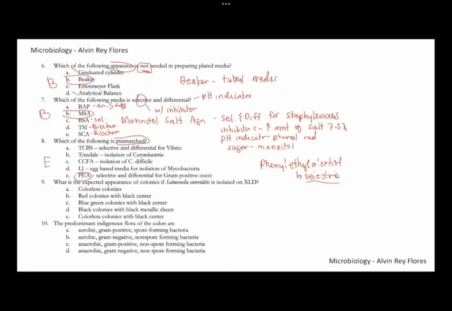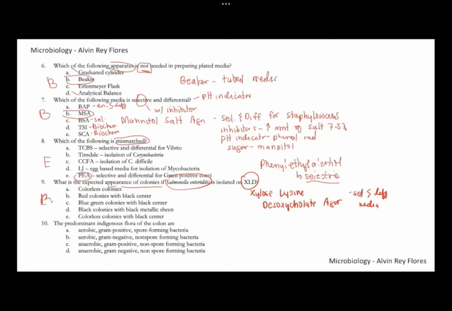Number nine, what's the expected appearance of colonies if you have Salmonella enteritidis isolated on XLD? XLD is your xylose lysine deoxycholate agar. This is a highly selective and differential media for the growth of enteric bacteria such as Salmonella and Shigella. XLD also has an H2S indicator, so if it is an H2S producer, you have a black center. For number nine, the best answer if you're dealing with Salmonella would be letter B, red colonies with a black center. Black centers in Salmonella mean H2S positive.